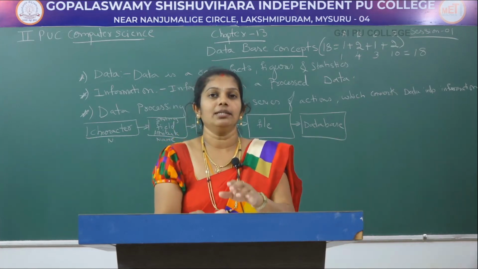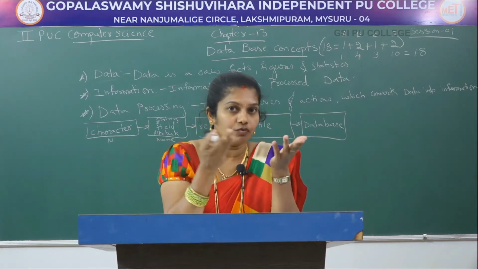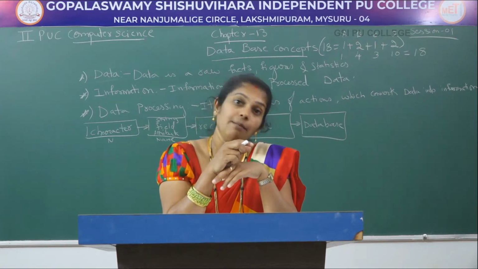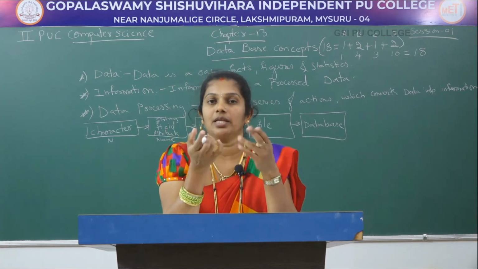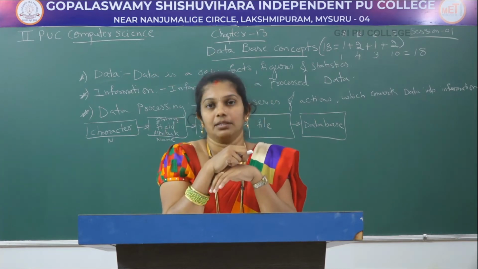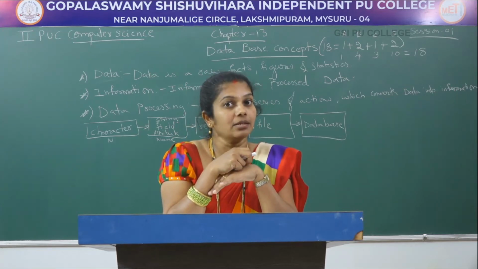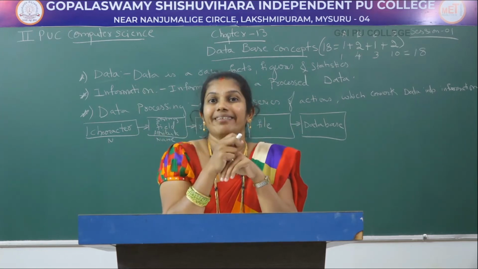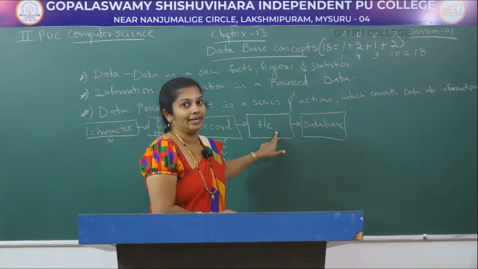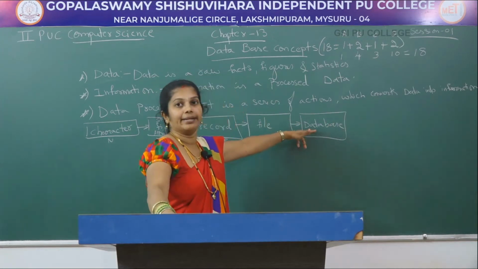For example, one file I take is the student file and one more is the faculty file. The collection of these two files, both are related to each other. The collection of these two files can be called a database. Since both have a relation with each other, I can call it a database. For example, I consider a student table and another, a hospital patient file. Can we call it a database? No, because these two are not related. The collection of related tables, the collection of related files can be called a database.